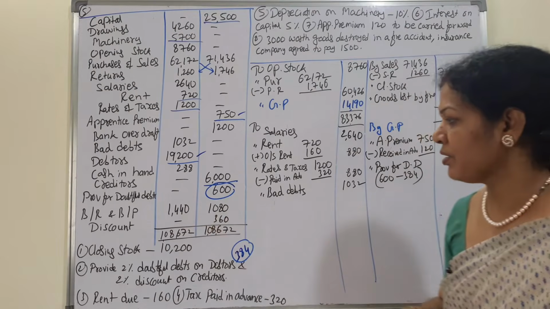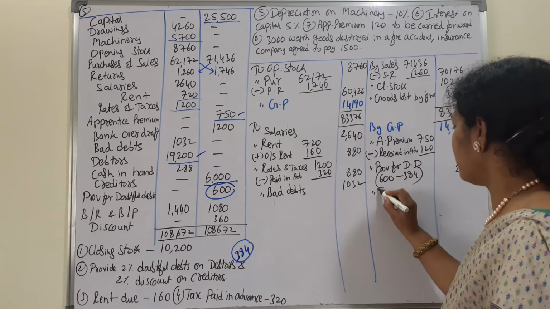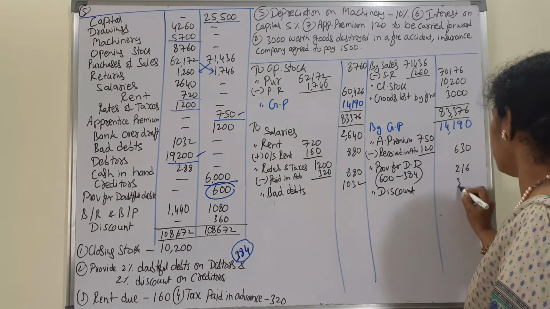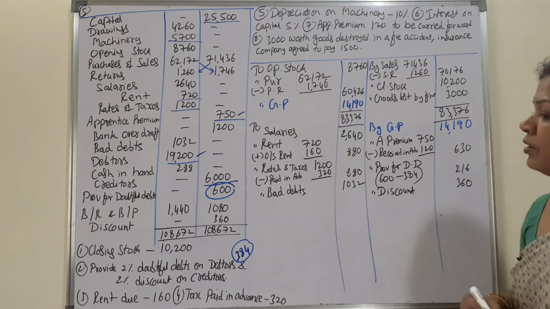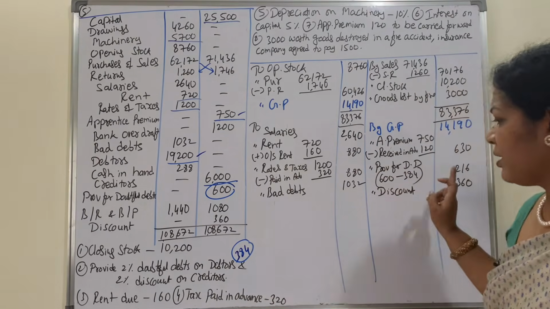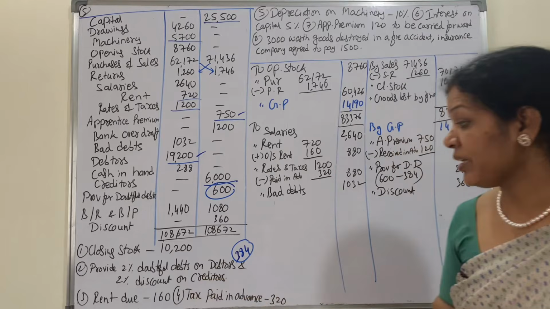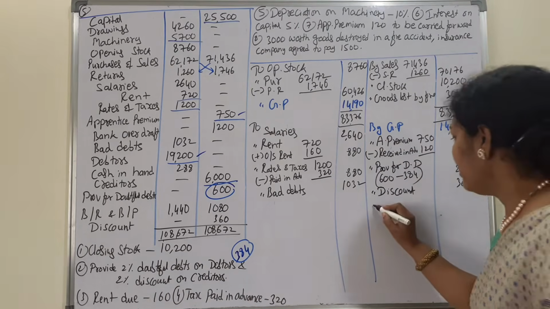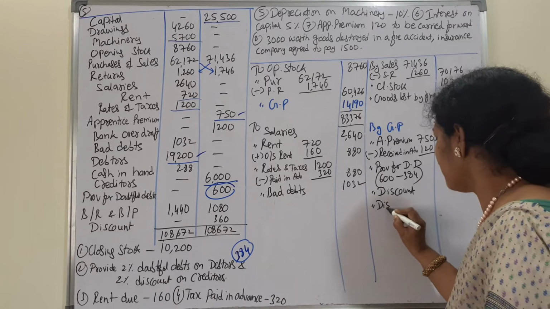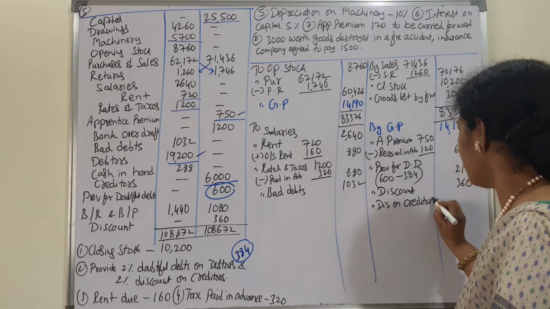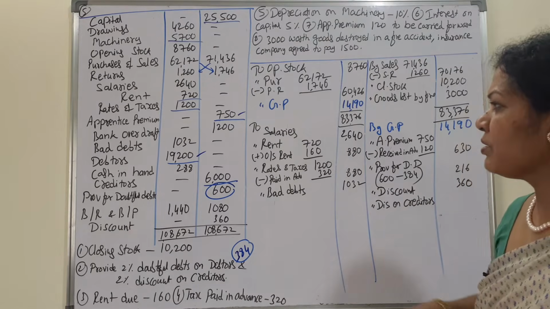Next, discount, credit side, by discount 360. Now we will see the adjustments. 2% this is over, already we have taken here, and 2% discount on creditors. Discount on creditors is always income. By discount on creditors, 2% on creditors.